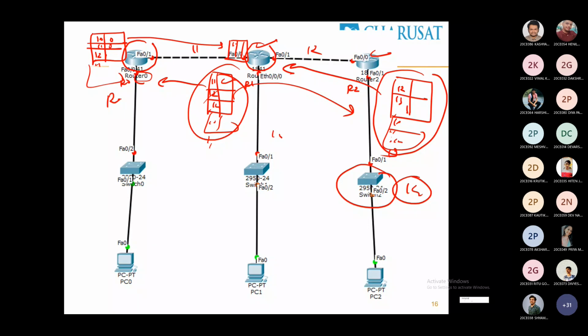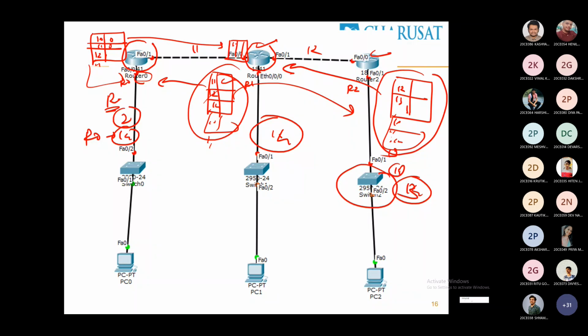For distance vector, the cost value will be 2 to reach network 14. Is it clear? Now if it wants to reach network, sorry, this is 13. This is 13. This is 14. So from R0, if I want to reach 14, how many hops are coming? 1. So in distance vector, the hop count equals 1.